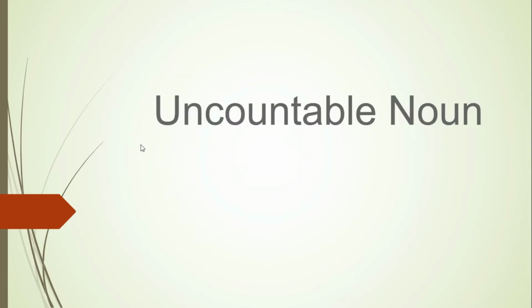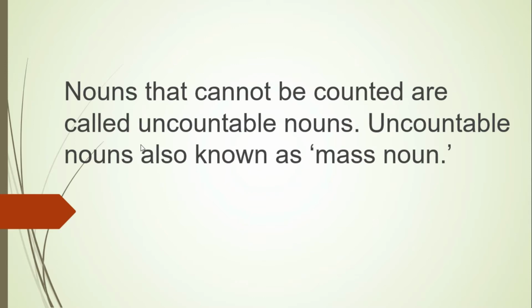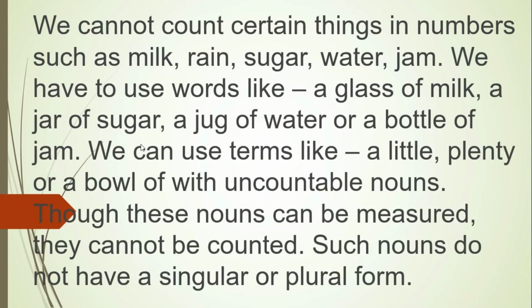Uncountable nouns. What are uncountable nouns now? Nouns that cannot be counted are called uncountable nouns. Uncountable nouns are also known as mass nouns. We cannot count certain things in numbers, such as milk, rain, sugar, water, jam.